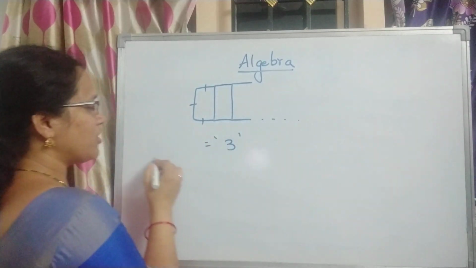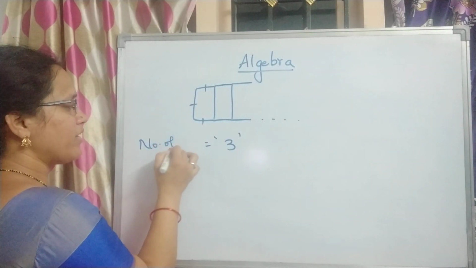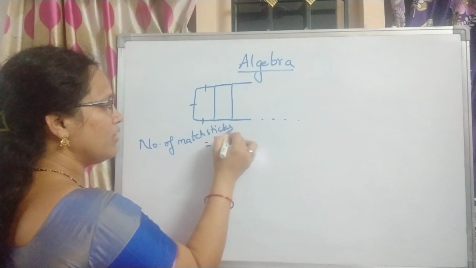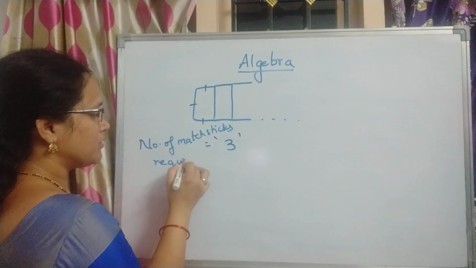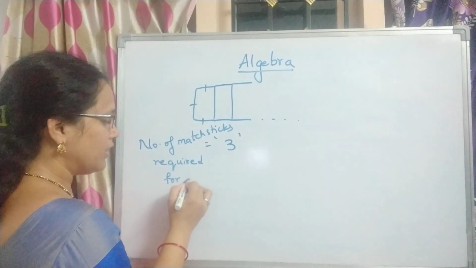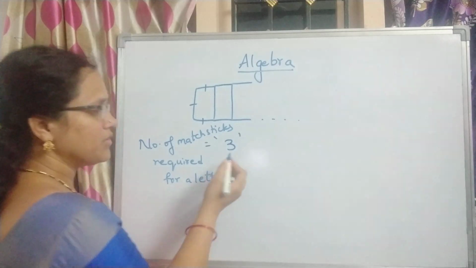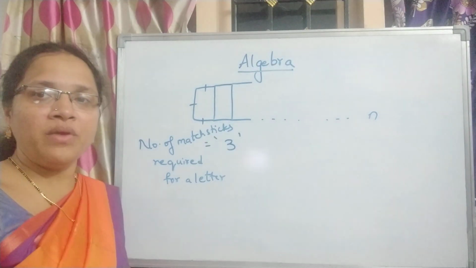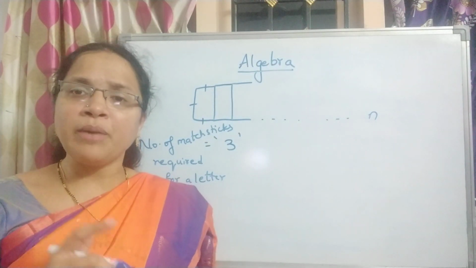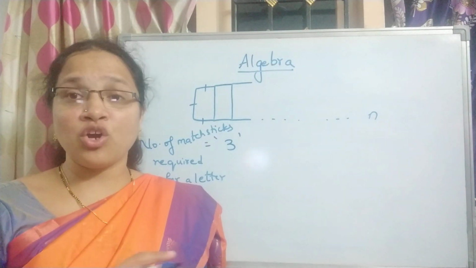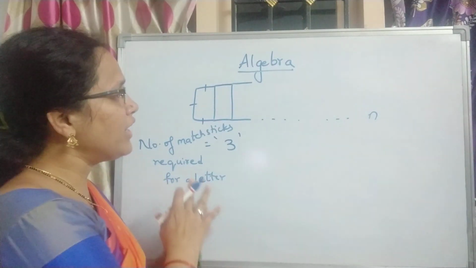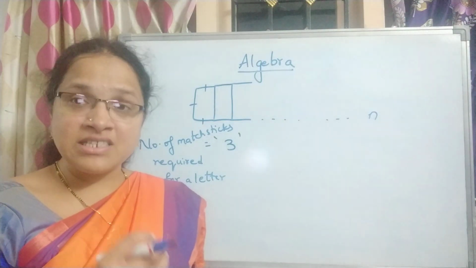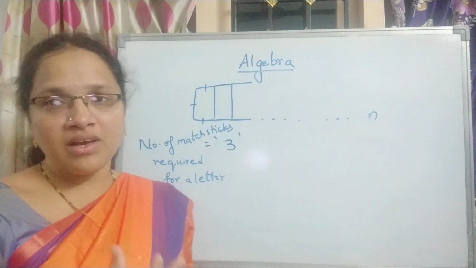First make it a note. The number of matchsticks required for one letter, that is 3. Suppose there are n number of C's, that means you don't know how many. There are so many that you are not able to count them. So I would like to create a kind of series here, or a formula, to know how many are there.